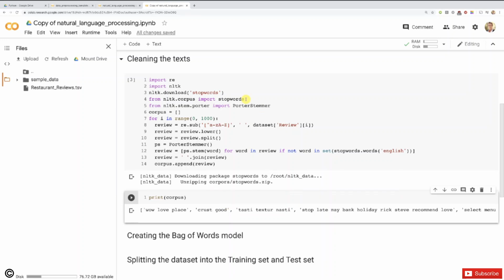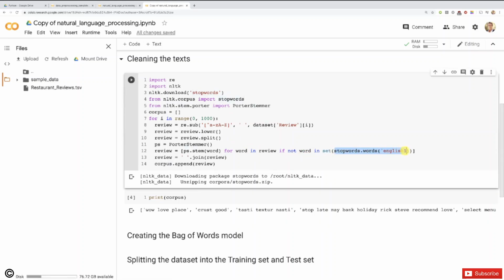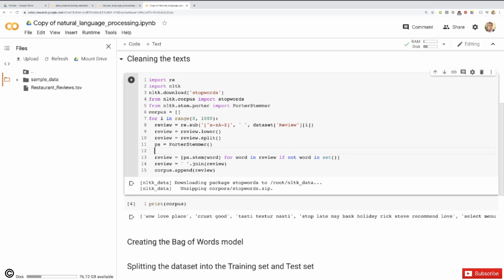It's very easy. So we're going to work again on this code. I'm actually going to take this here, stop words, all the English stop words. I'm going to cut that. Then right here in a new line of code, I'm going to paste that. Then I'm going to create a new variable, which I'm going to call all_stopwords, right? And which will be equal to exactly this.